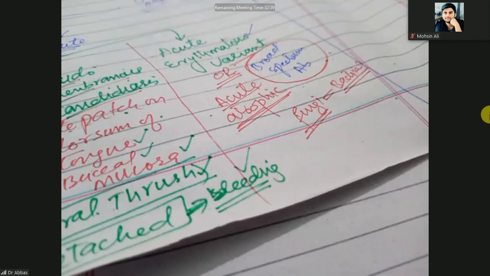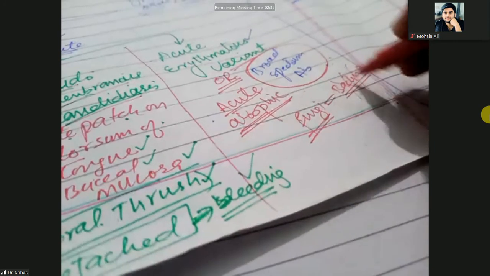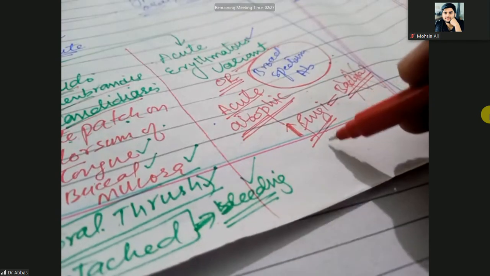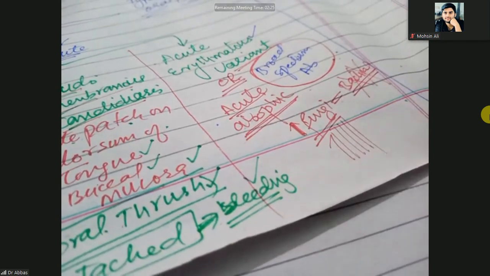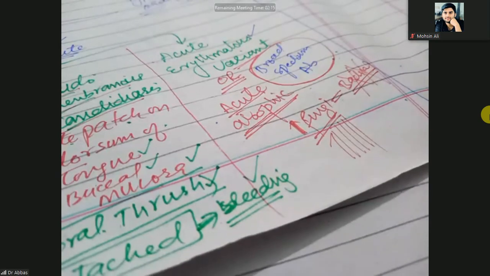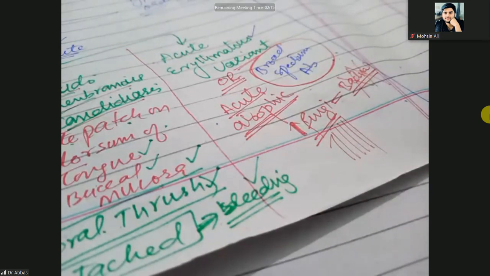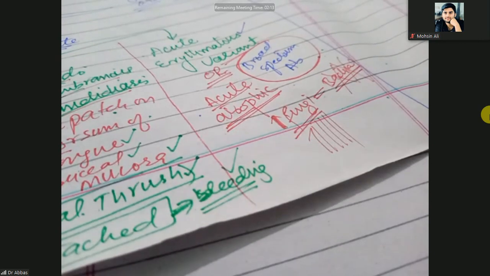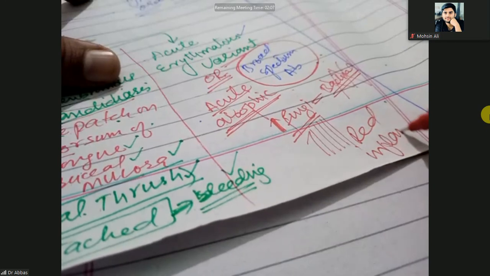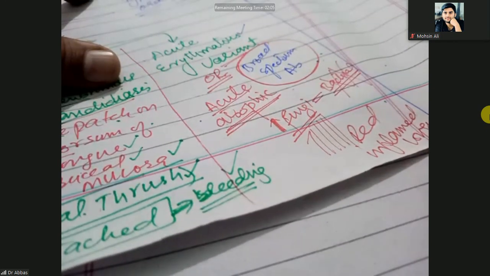So when the patient is taking broad spectrum antibiotics, bacteria will die, the fungal concentration will increase, and this will cause the red or erythematous appearance. The normal commensalism will be lost and fungal growth will increase, leading to a red inflamed tongue.